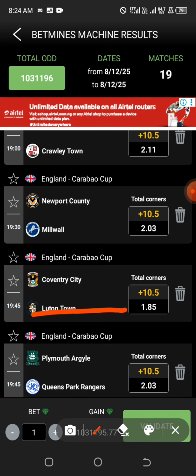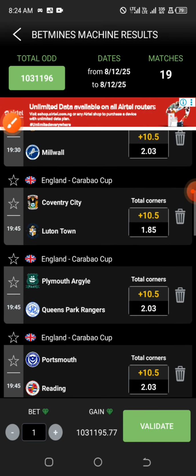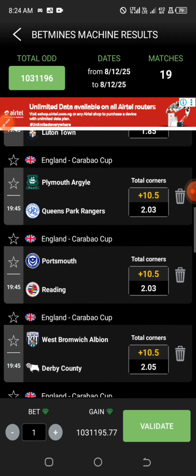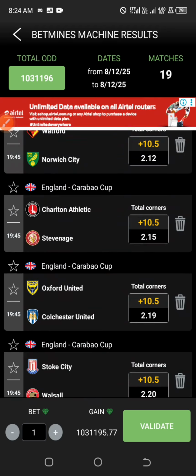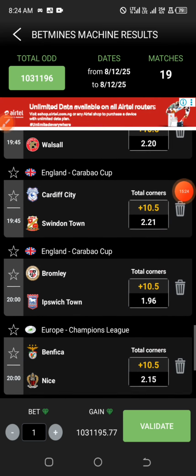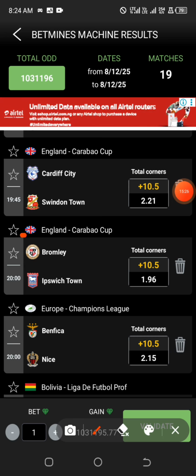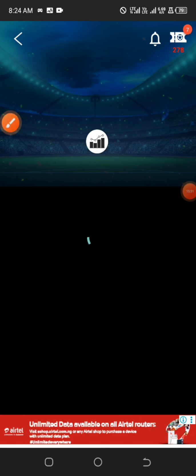So we're expecting more corners in all these particular games, but you will be more assured when you have your valid data of a particular match that you want to predict. So many more like that. If you keep checking, you will see games that will meet up with your criteria. So if you come down here, if you check the match between Bromley and Ipswich Town, let's click on it and let's see what we have there.